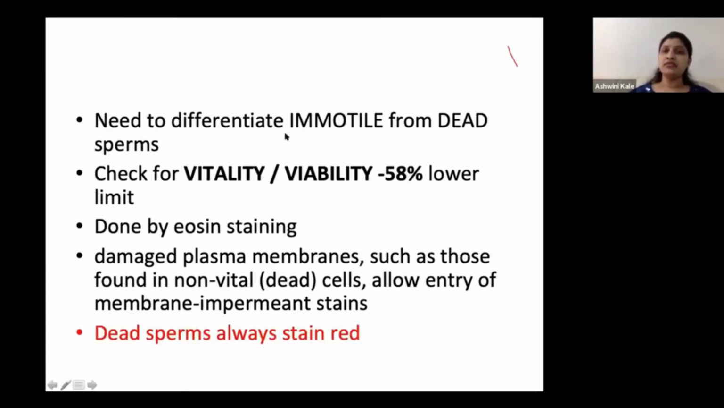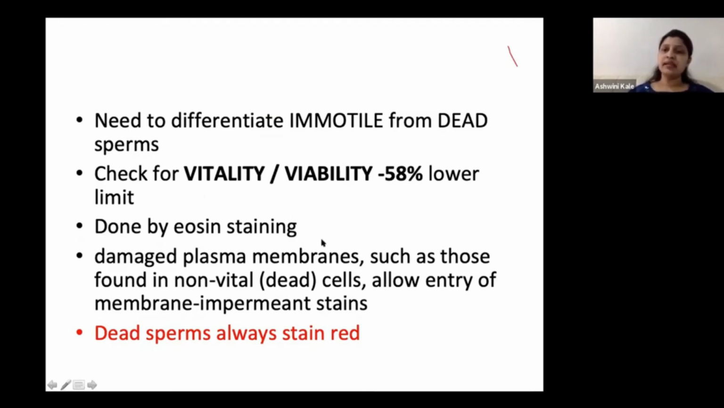Now, here we need to differentiate immotile from dead sperms. So here comes the role for checking the vitality or the viability, where 58% is the normal value or the lower reference limit. Anything more than that is absolutely normal. This is done by a simple eosin staining.